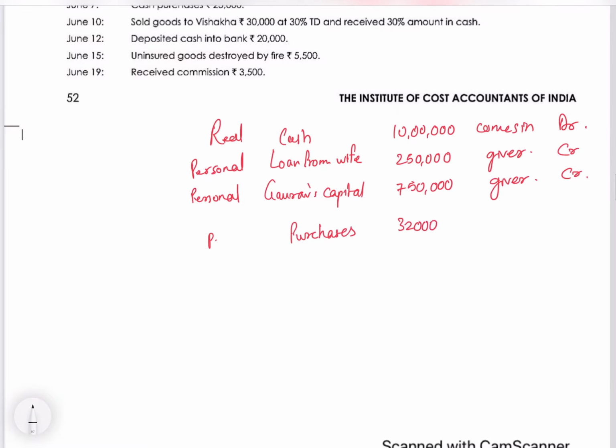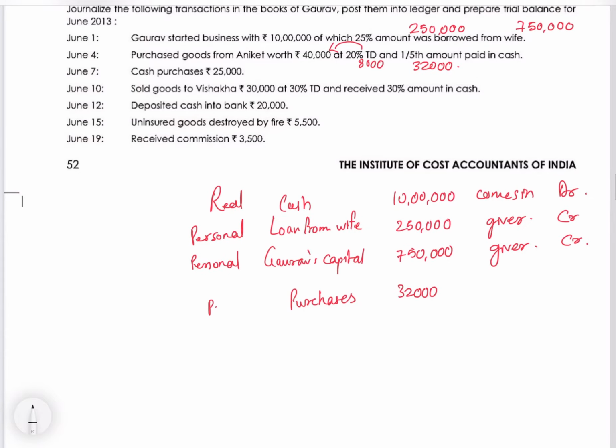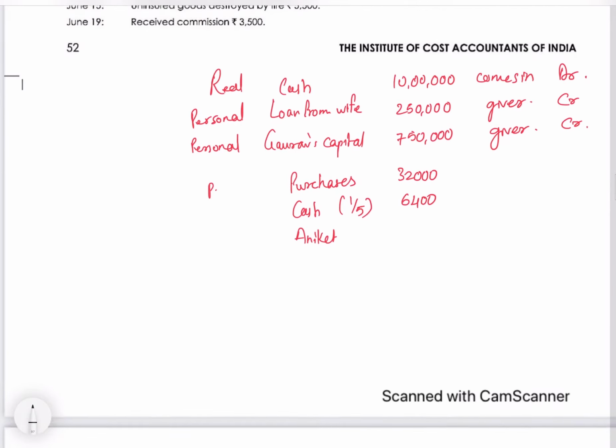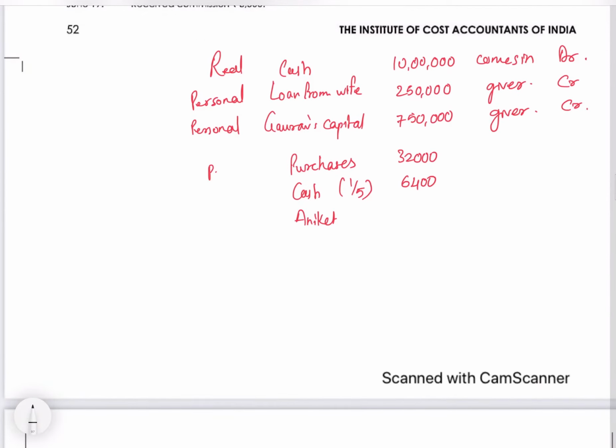What is happening in that? On the spot, cash is being paid, 1/5. 1/5 of 32,000 is 6,400, paid on the spot, and the remaining is on credit. Whenever it is on credit, we specify the person's name from whom we have bought or to whom we have sold. So it's Aniket's account. The balancing figure will go there: 32,000 minus 6,400 is 25,600.